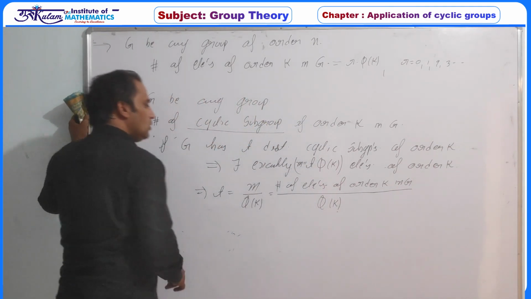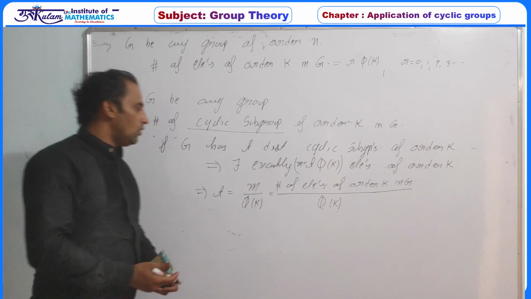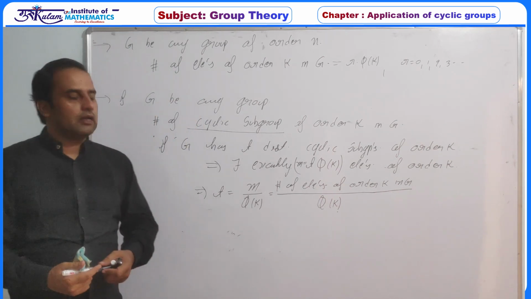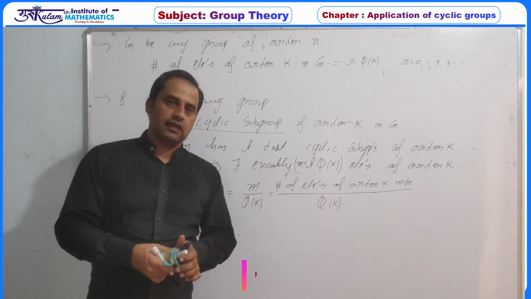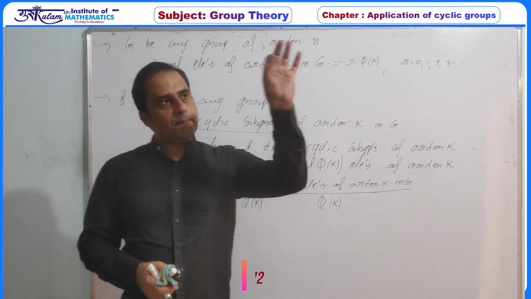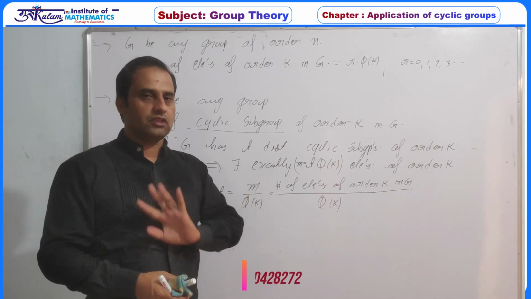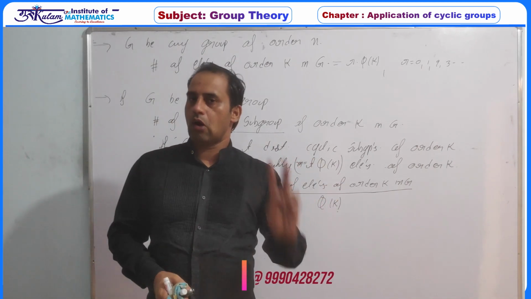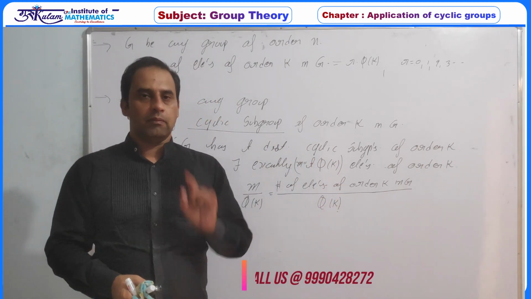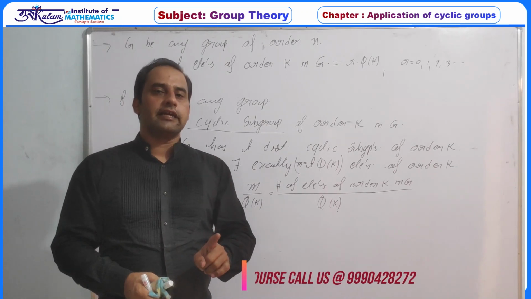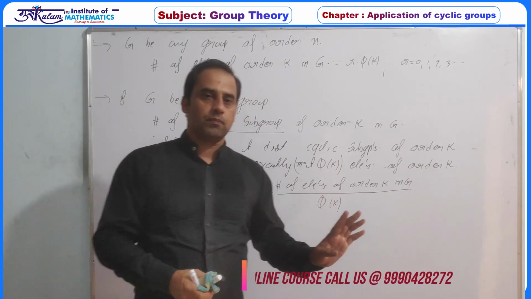So in any group, the number of cyclic subgroups of order K is always the number of elements of order K upon φ(k). So this is the direct formula to count the cyclic subgroups. Remember that this is for cyclic subgroups, not for any subgroup.